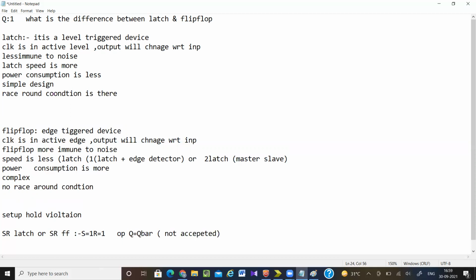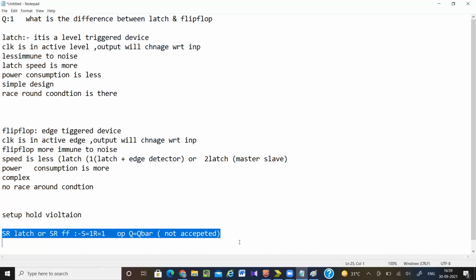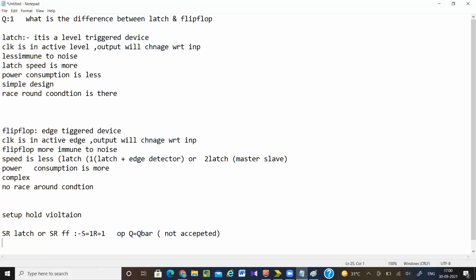In our flip-flop and latch design, we always need Q to be the inverse of Q bar. But if S equal to 1 and R equal to 1, then Q equals Q bar. That we say is a race condition, and we don't use this condition. That happens in latch and flip-flop both. So whether it is SR latch or SR flip-flop, we avoid these combinations.